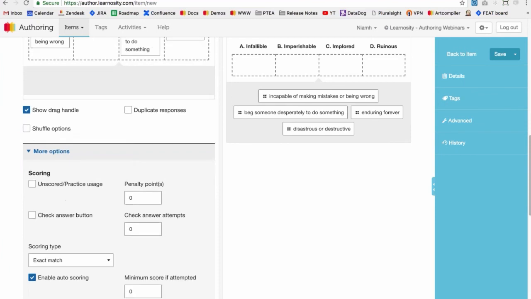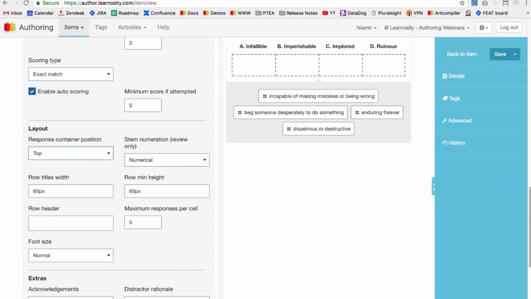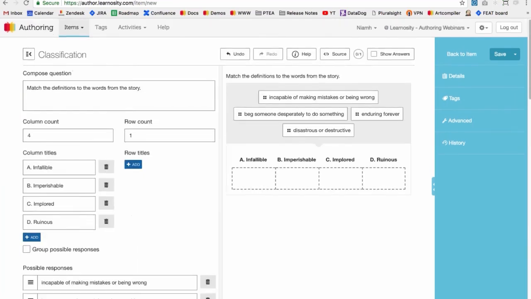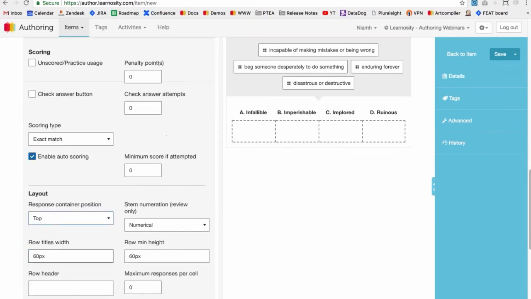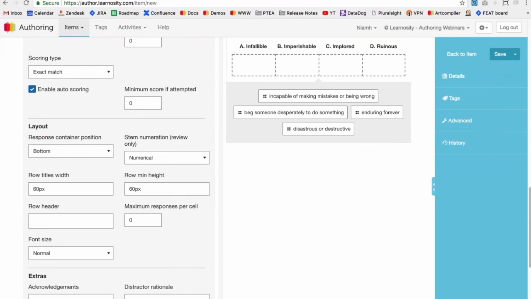Then down in the more options section, you can also configure the response container position. The response container position in this instance is just talking about this gray box with all the draggable responses. By default, it's on the bottom of the question. You can set it to be on the top or on the left or the right, whatever suits you. You can also set up some width and height for the row titles. So we saw these here, they'd be to the left of our columns if we had a row title. So you can just set a width and height that text will take up. And you can also set up a header for your rows if you had rows.